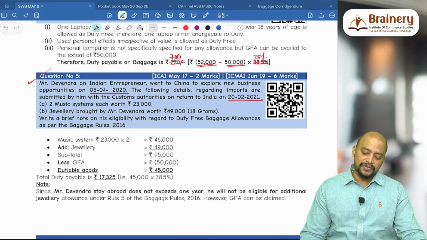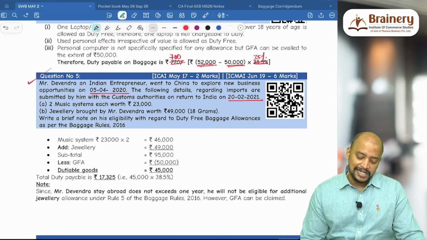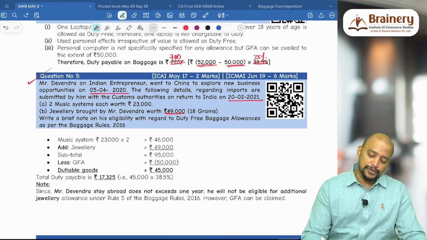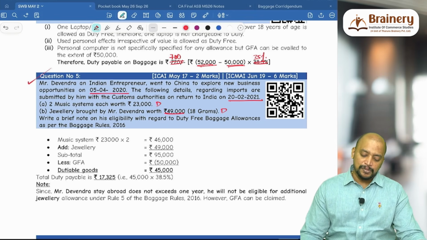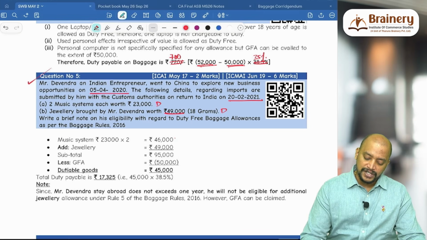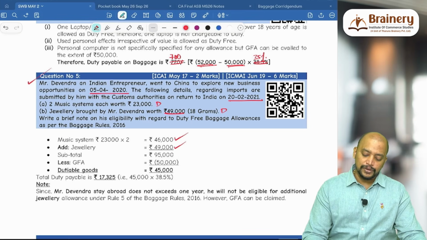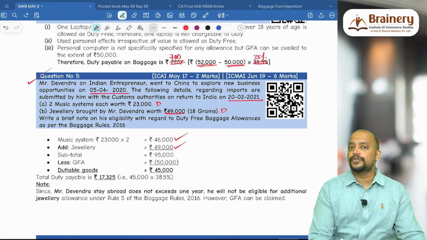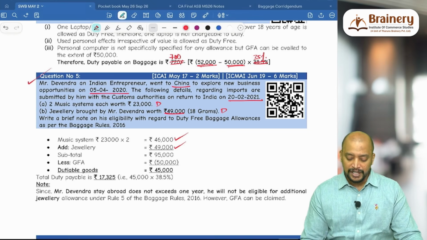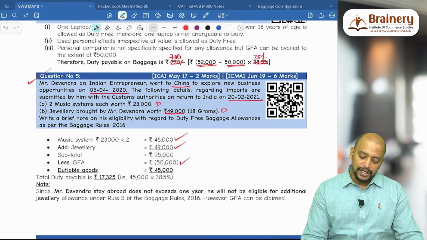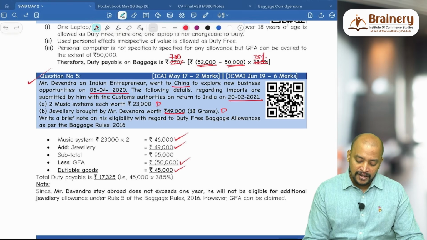He is not eligible for jewelry allowance, but general free allowance he can claim. 49,000 will be dutiable. This is also dutiable. Write a brief note on eligibility. So music systems 46,000, 49,000, total 95,000. He is not a tourist of foreign origin and is not coming from Nepal, Bhutan, Myanmar. So 50,000 general free allowance. So the dutiable value will be 45,000.